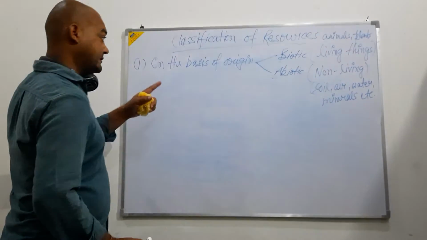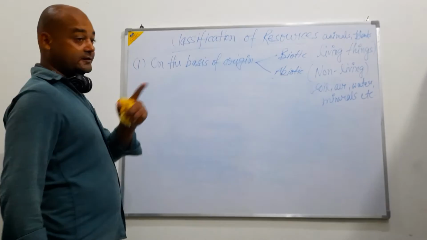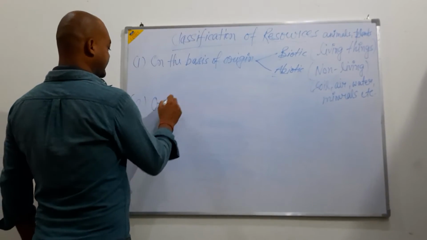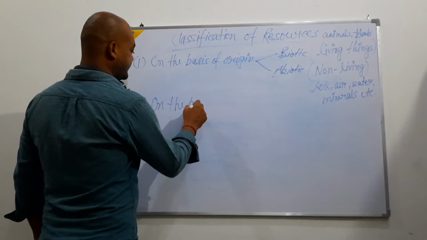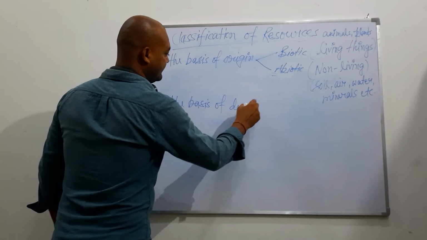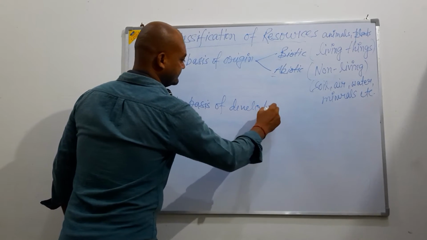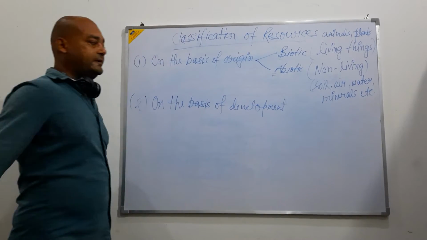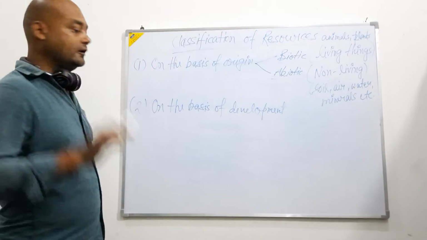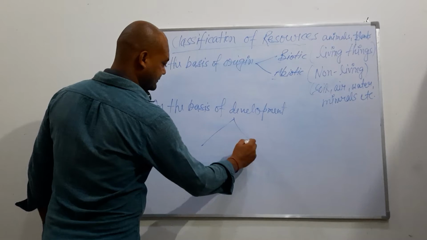Now, the second classification of resources is on the basis of their development. On the basis of development also, resources are classified into two main categories.